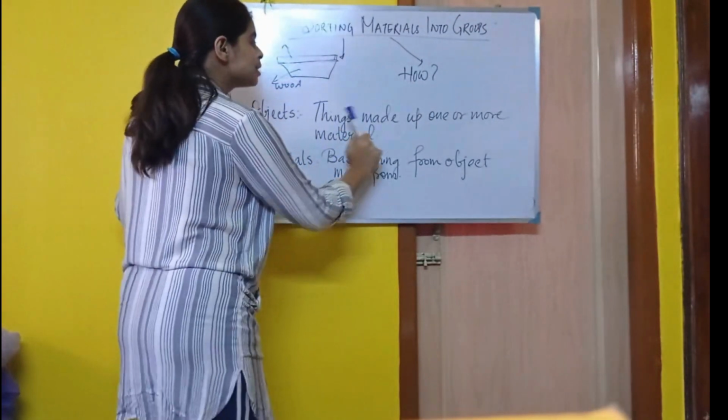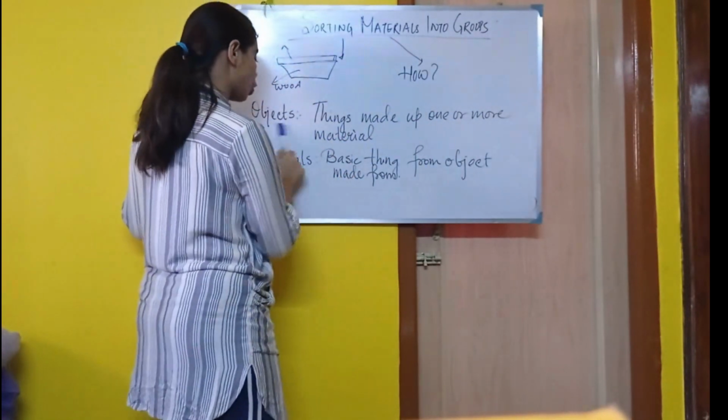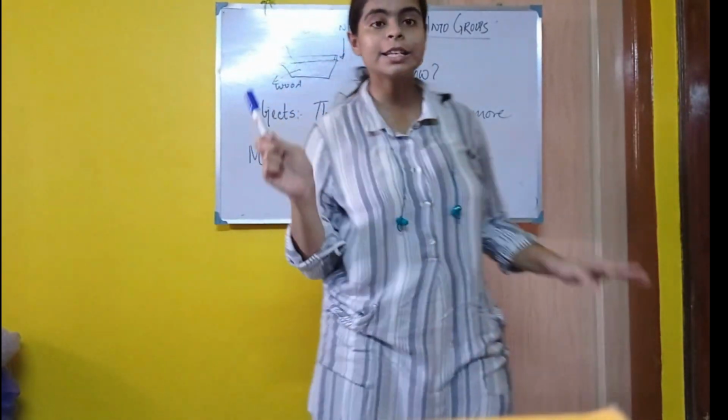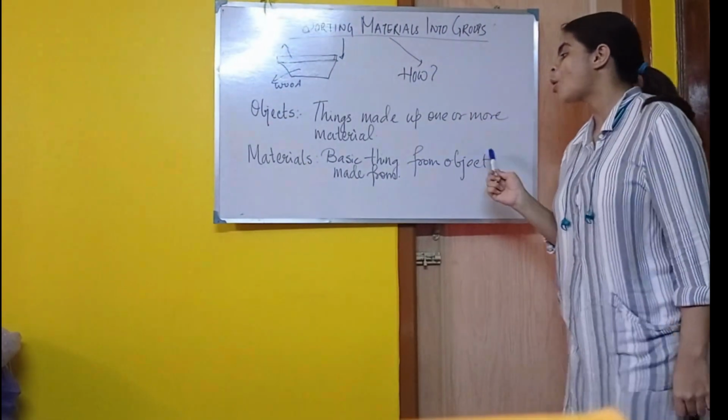Understood? That is, things made from one or more materials is called object, and the basic things that are used to make an object.